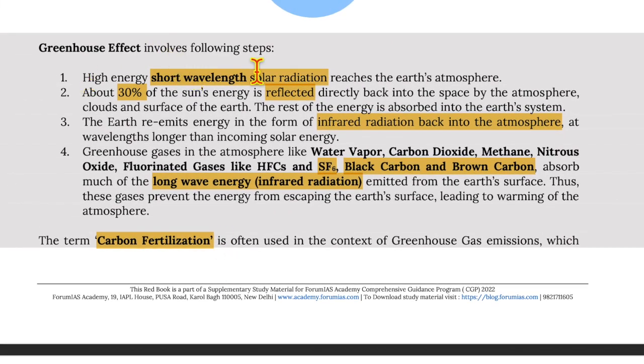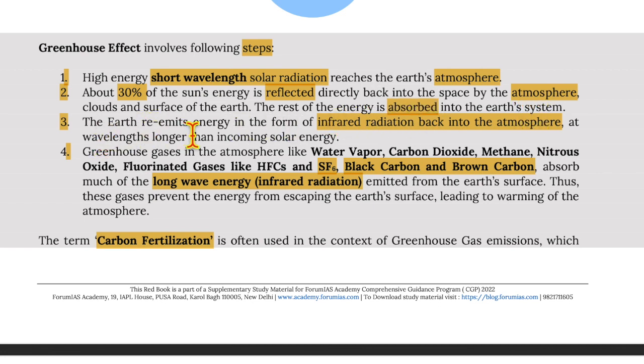The greenhouse effect involves the following steps, which is step 1, 2, 3, and 4. So, high energy short wavelength solar radiations reach the Earth's atmosphere. About 30% of the sun's energy is reflected directly back into space by the atmosphere, clouds, and surface of the Earth. The rest of the energy is absorbed into the Earth system.